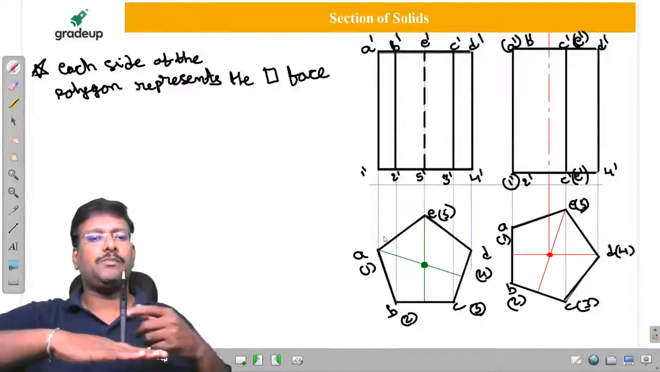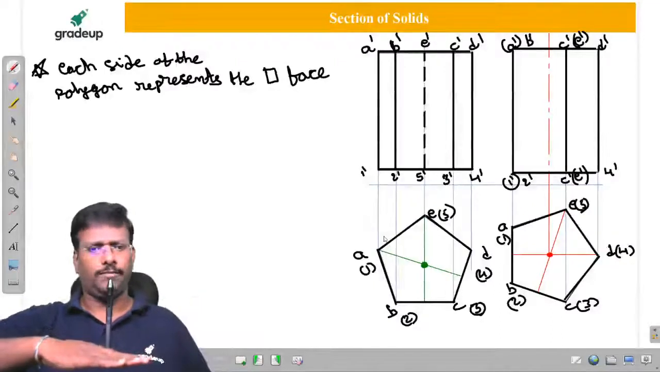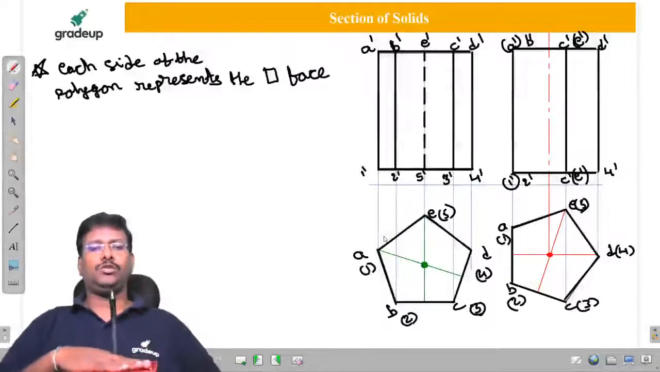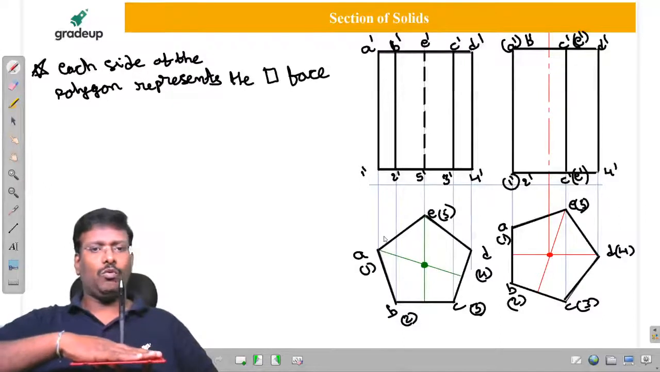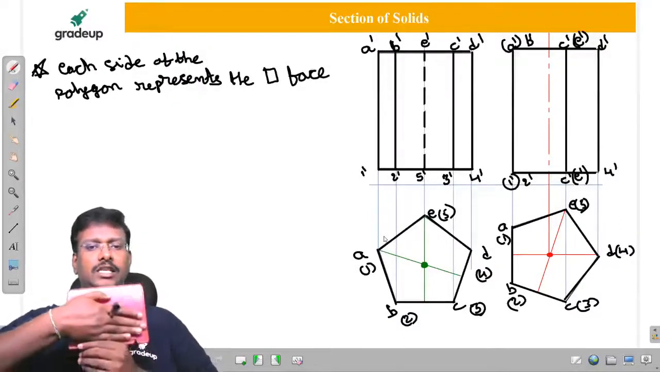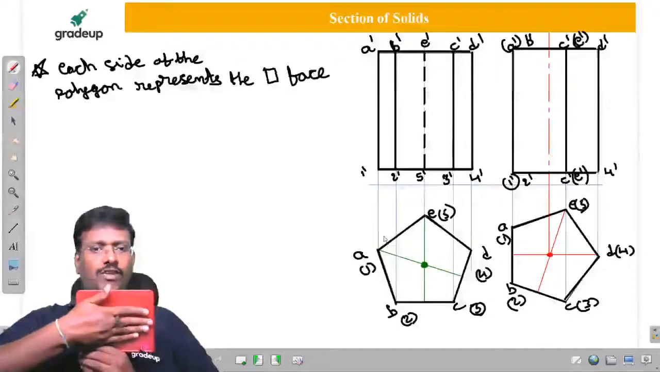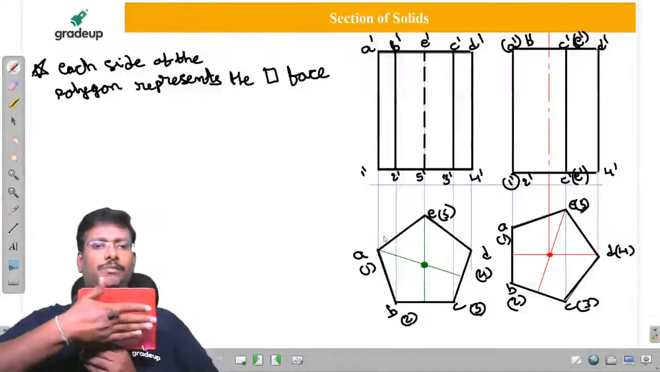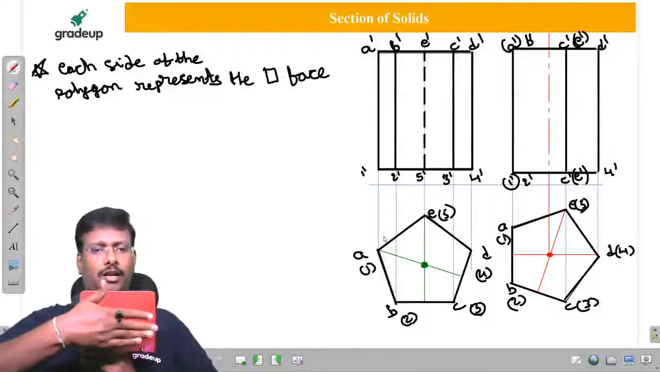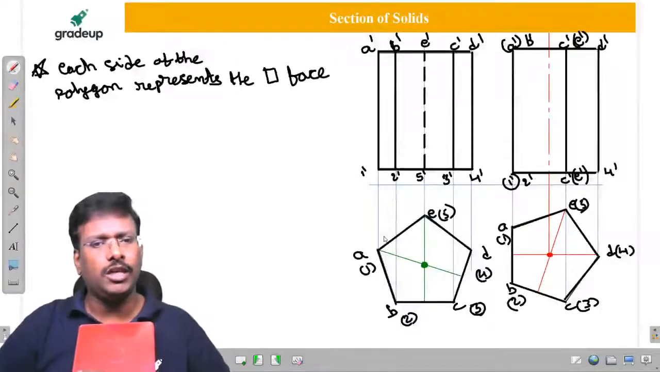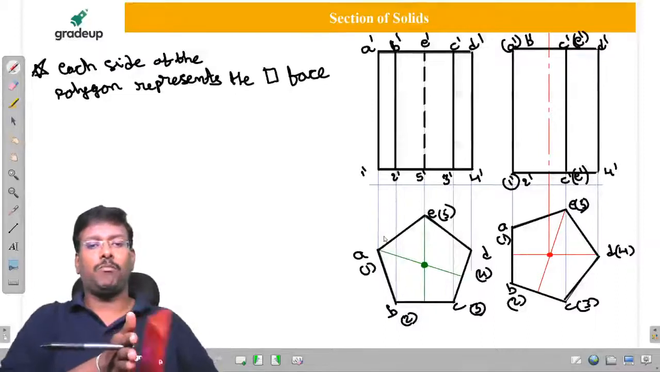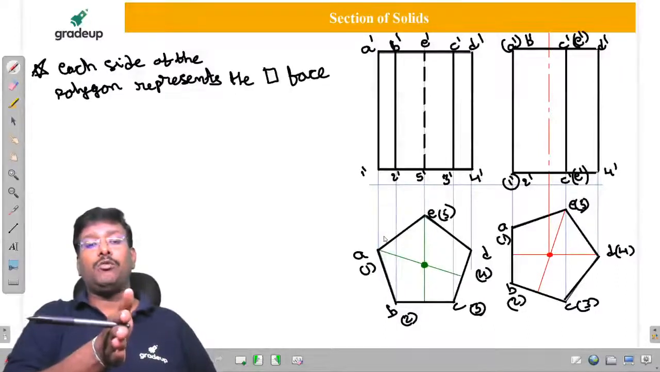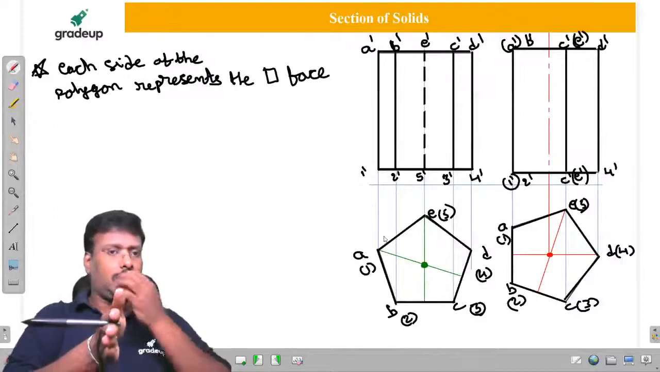Somebody will say axis parallel to VP. Correct, sir? I won't say it is wrong. So this position describes base on HP, axis perpendicular to HP, or axis parallel to VP. The second case is base on VP, or axis perpendicular to VP, or axis parallel to HP. Once in the question they give axis parallel to both the planes, this is your position.